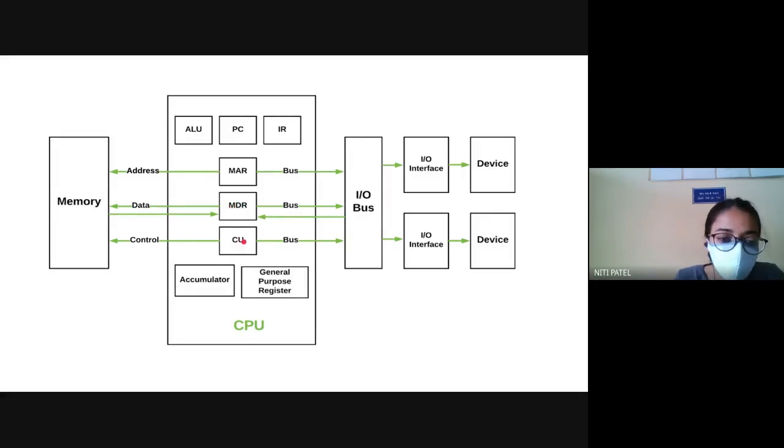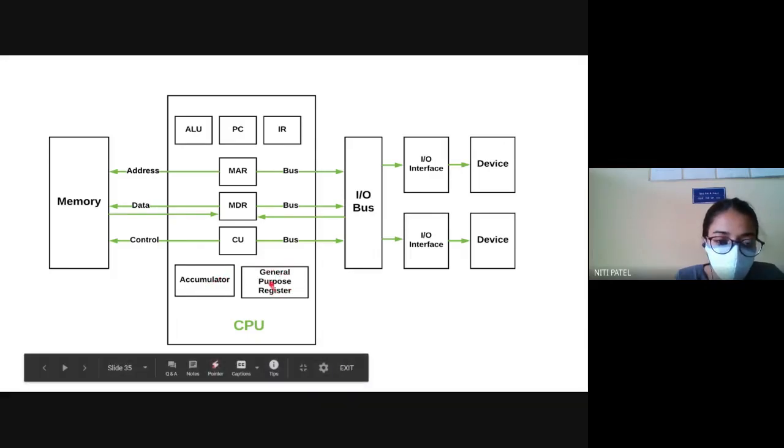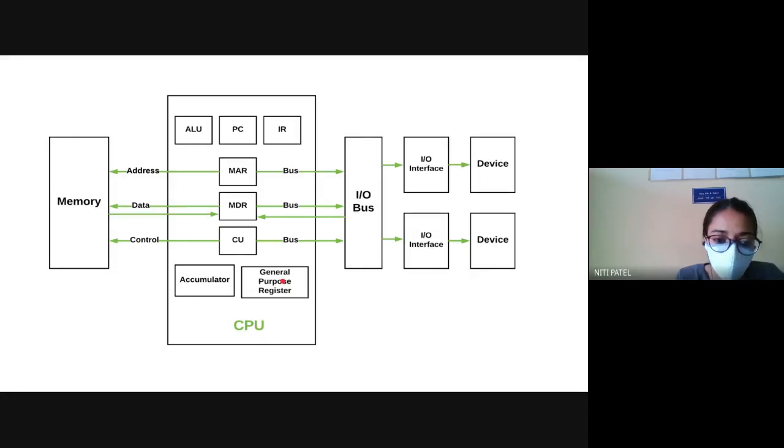Then we had seen the control unit, which handles all the functions of the CPU as well as the memory as well as your IO devices. We have also seen the accumulator, which is generally used to store the results. Then we have different types of general purpose registers, which are used to store the data for temporary purposes inside your cache memory.